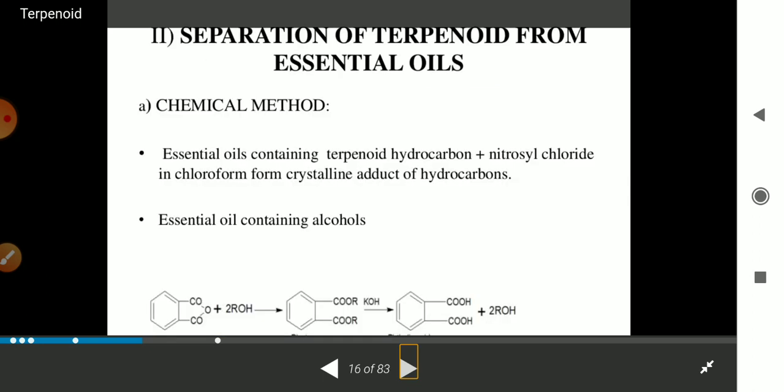Now the second is the separation, which is used for the chemical method. Okay, so in this kind of method, the oil containing terpenoid hydrocarbon plus nitrosyl chloride in chloroform forms crystals by adding the hydrocarbons. So here you can see the terpenoids in presence of nitrosyl chloride and chloroform will give the hydrocarbons.